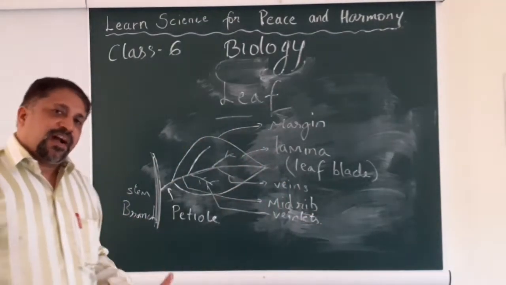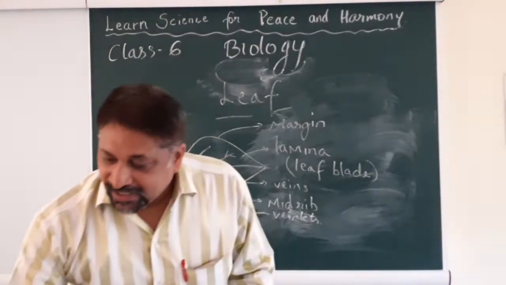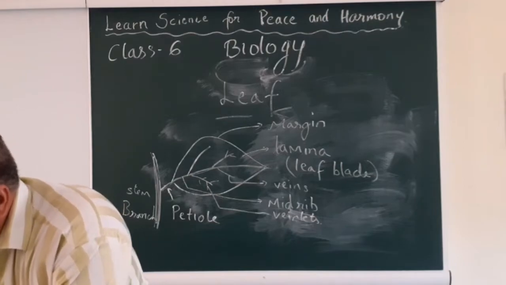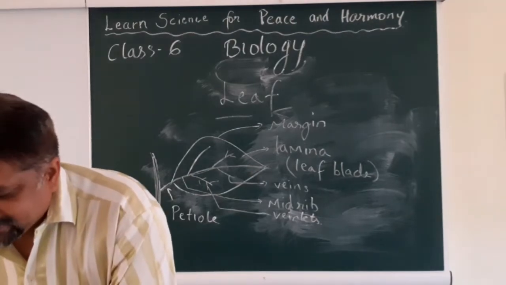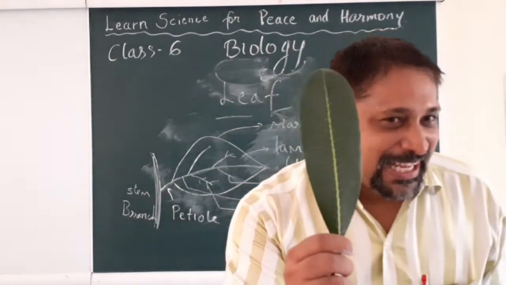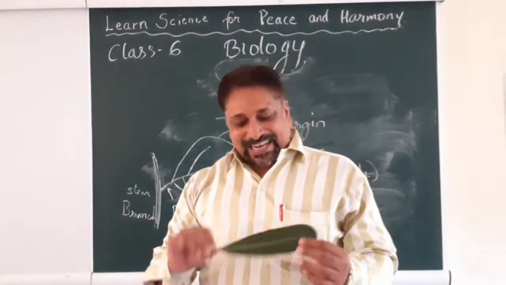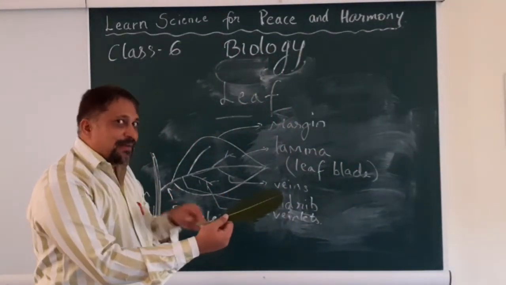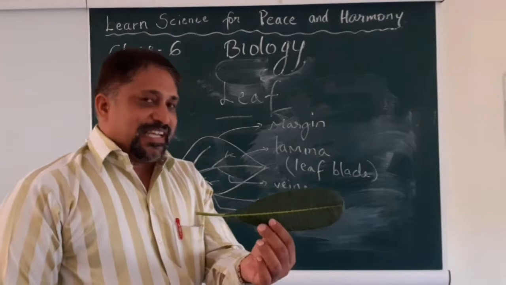So what are the various parts that we've just seen? I have some surprise package for you. Oh yes, today in the morning I went for a walk and I bought for you some leaves, wonderful leaves. So let's have a look at this leaf. Okay, the diagram and the leaf. I am sure the leaf is clear to you. You can see it.